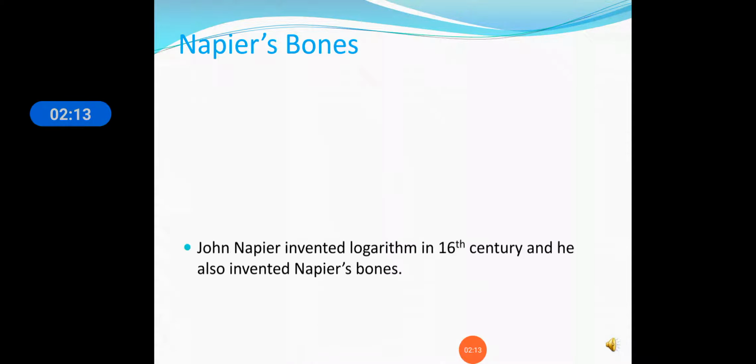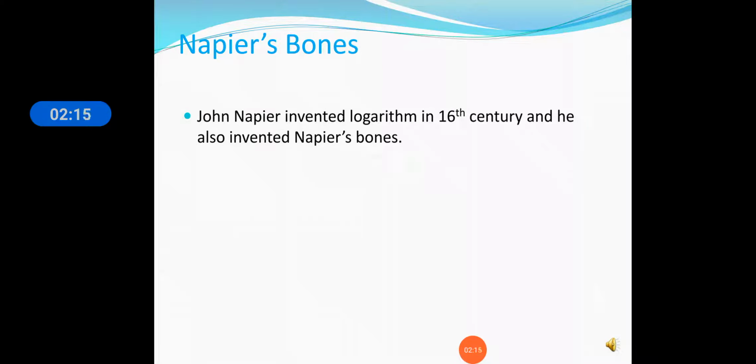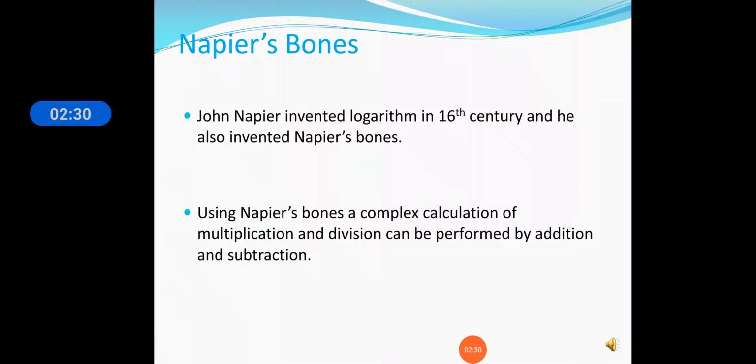A Scottish mathematician, John Napier, invented logarithm in the 16th century, and he also invented Napier bones. Using Napier bones, a complex calculation of multiplication and division can be performed by addition and subtraction. So this is the calculating machine used for addition and subtraction.